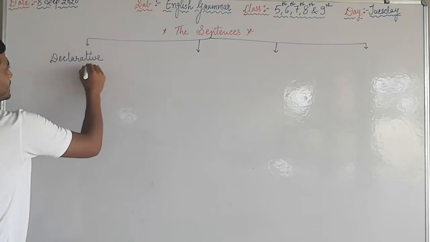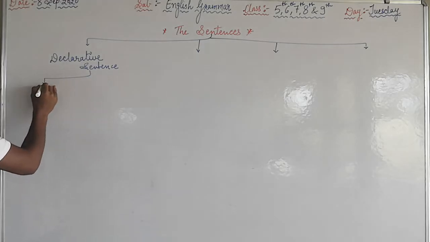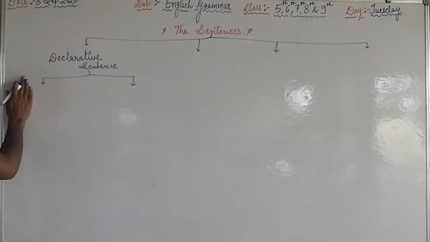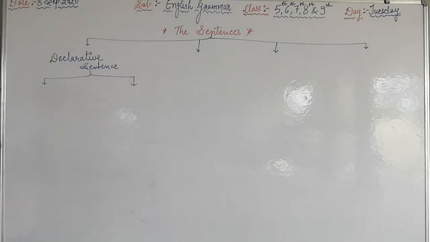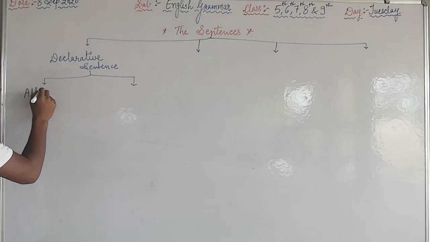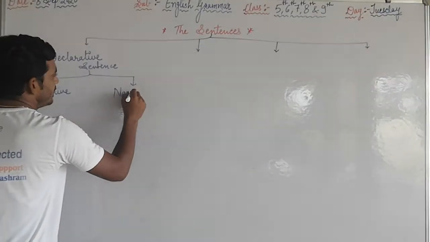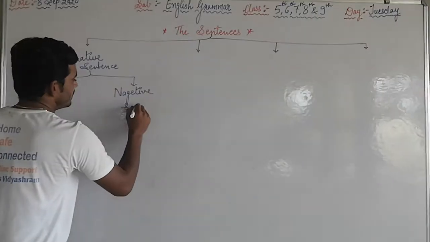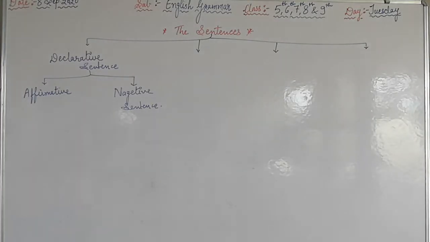Declarative sentence is further classified into two categories, that is affirmative and negative. Declarative sentence means that some declaration is there.